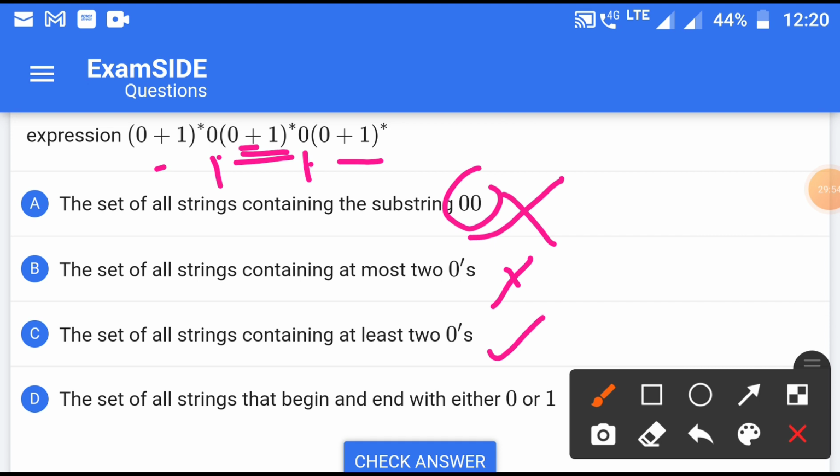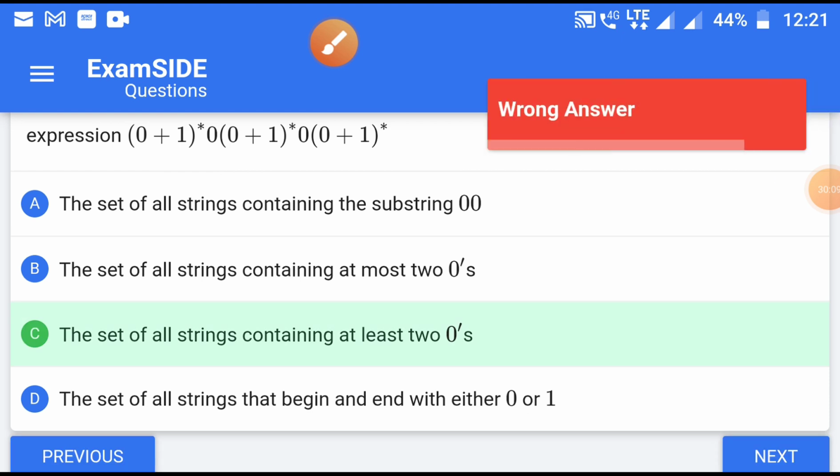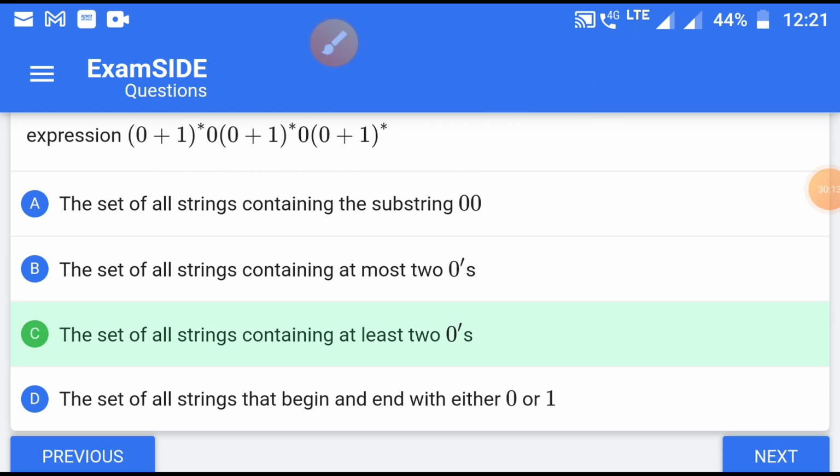This looks more correct. The set of all strings that begin and end with 0 or 1, it may also be correct, but the main constraint is given here. Let us check. Yes, it is correct. So the answer, I am just ending today's discussion, and the next question I will discuss in the next video. Thank you.